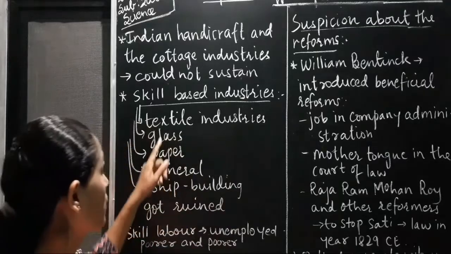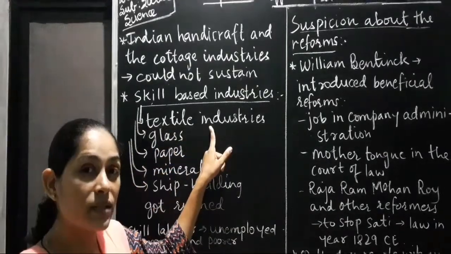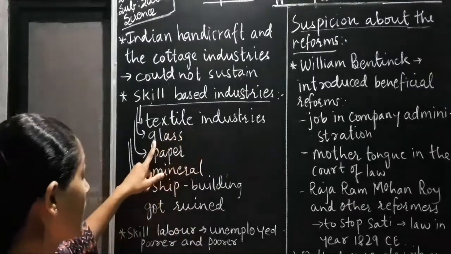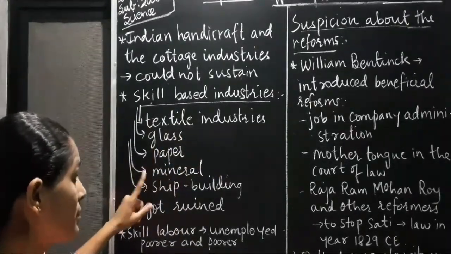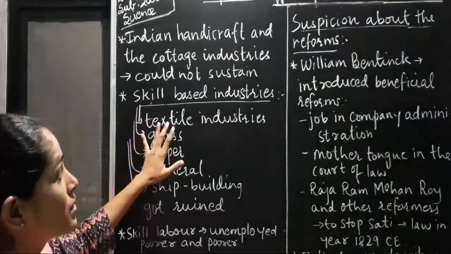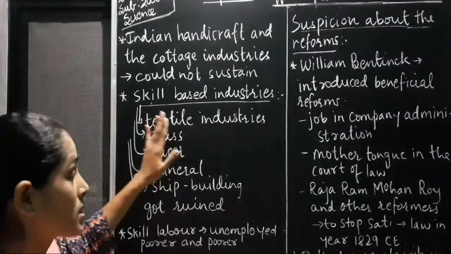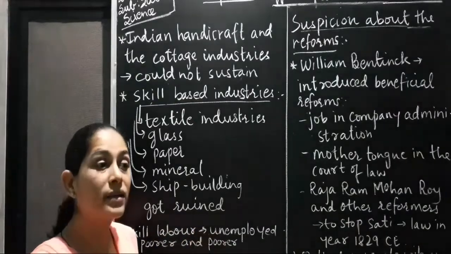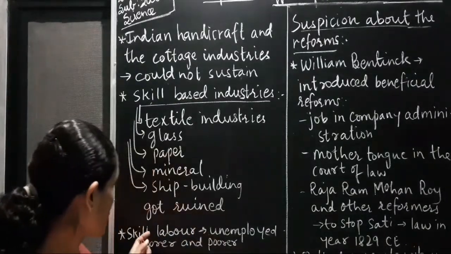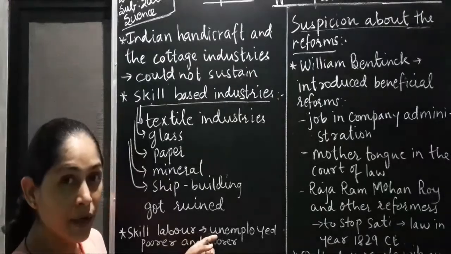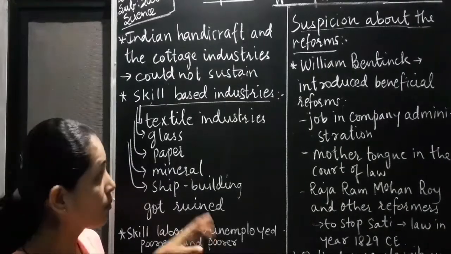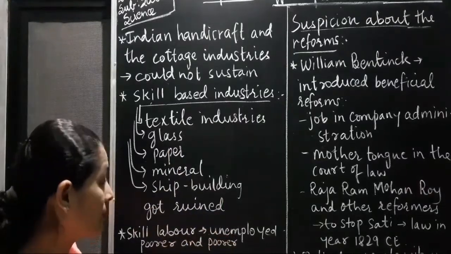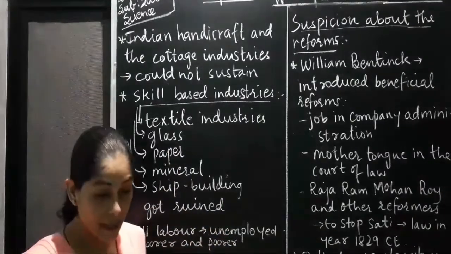These industries included textile industries. Textile industries are those industries where clothes are made. Glass, paper industry, minerals, shipbuilding, all these industries are skill-based industries, and they suffered losses and they started ruining. And later they were closed also. Skilled laborers became unemployed because they did not have any work as all these got closed. So they became unemployed and they became poorer and poorer day by day.